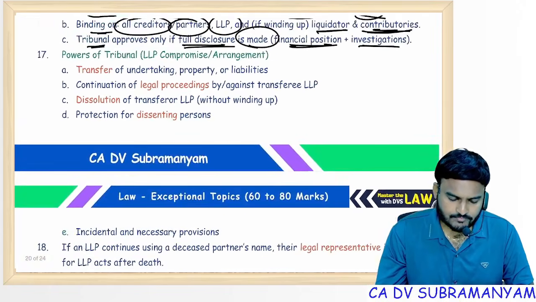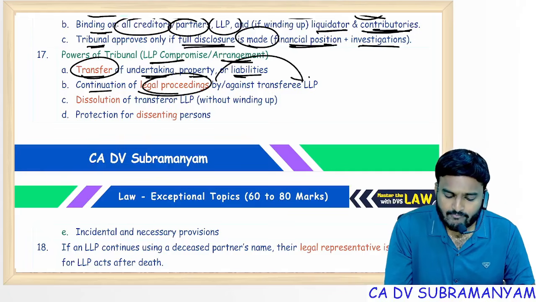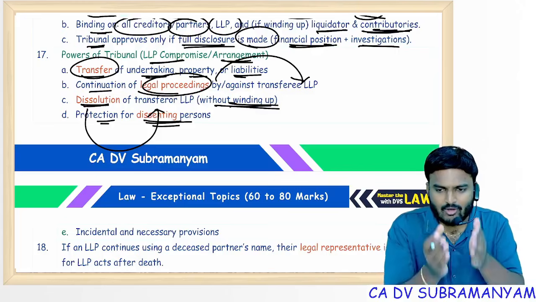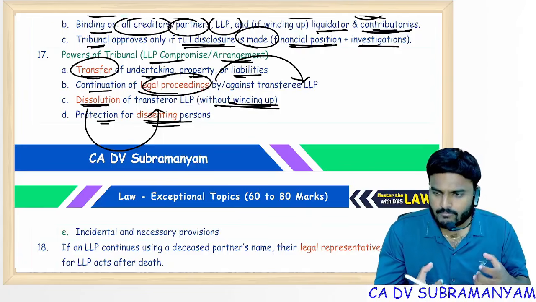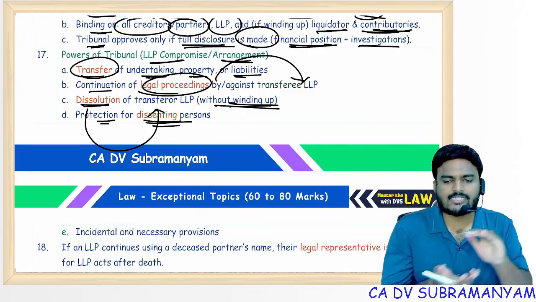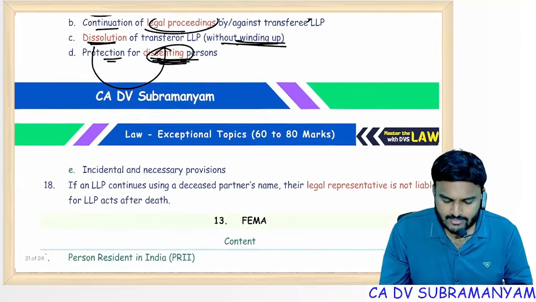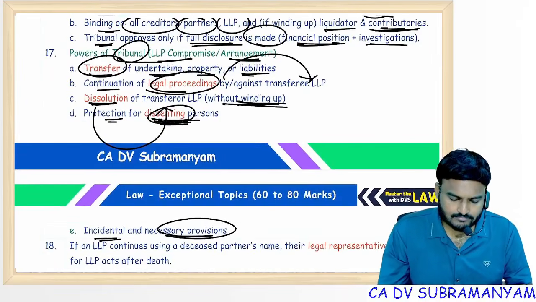Powers of the tribunal in case of compromise or arrangement: transfer of undertaking, property or liabilities, continuation of legal proceedings in the name of transferee LLP, dissolution of transferor LLP without winding up, protection for dissenting persons. In winding up, you will sell all the assets and you will settle the liabilities, right? But in case of merger, all the assets and liabilities of the transferor LLP become assets and liabilities of transferee LLP. So no need of winding up, direct dissolution. Protection to the dissenting persons, incidental or necessary provisions. Yes, tribunal can pass such orders.